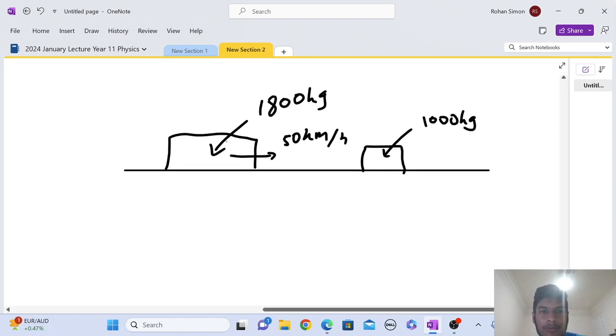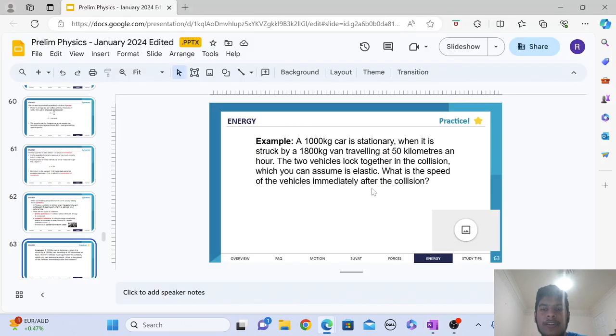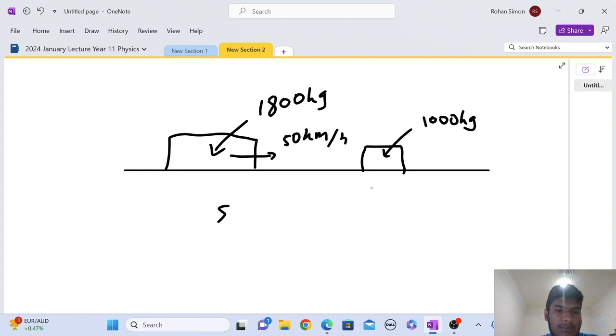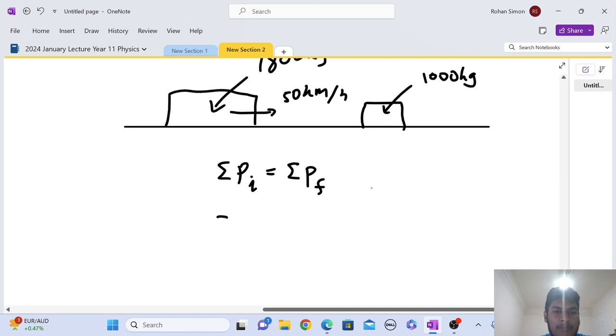So let's just say we've got this 1,800 kilogram van that collides with this 1,000 kilogram car. The van's initially going at 50 kilometers per hour. After they collide, they actually lock together. They're joined together, and then they move together. And you see that in a lot of questions because it avoids the need for simultaneous equations and avoids the need for assuming it's a perfectly elastic collision. But in this case, we don't need to assume that because we're going to use just the law of conservation of momentum. So the net momentum initially is equal to the net momentum finally. So let's look at what the net momentum is initially.